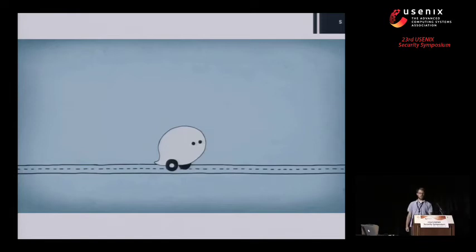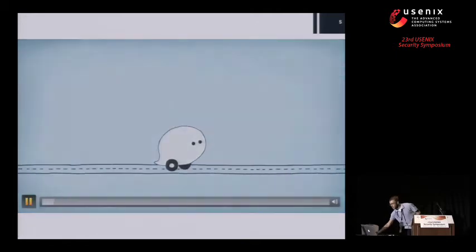So for those who aren't familiar with this type of application, I'll play a short video that was produced by Waze. Can you turn the audio on?